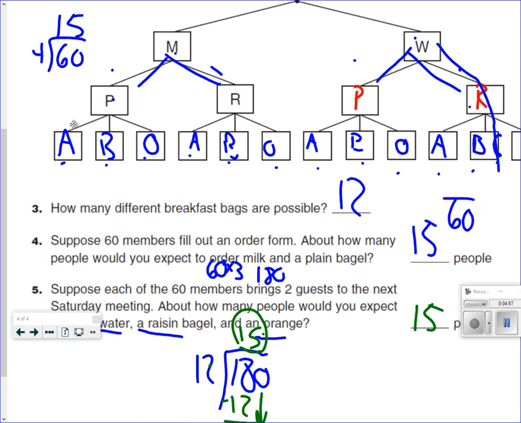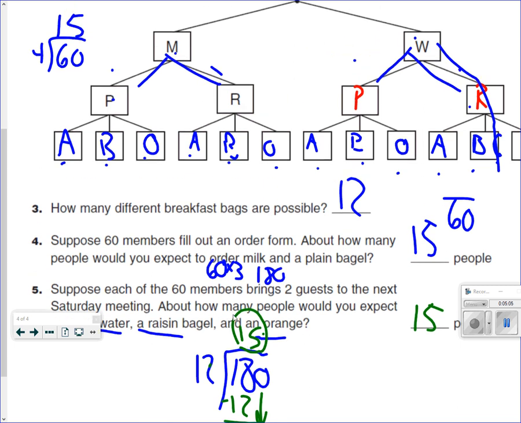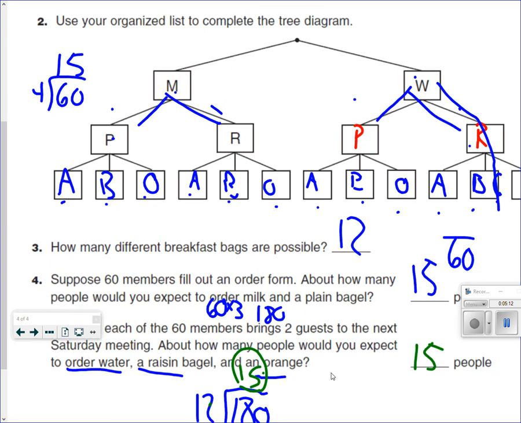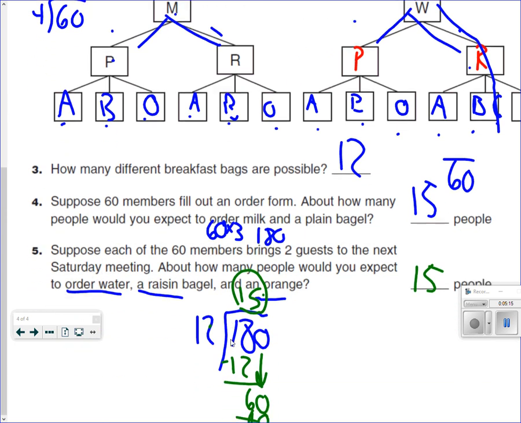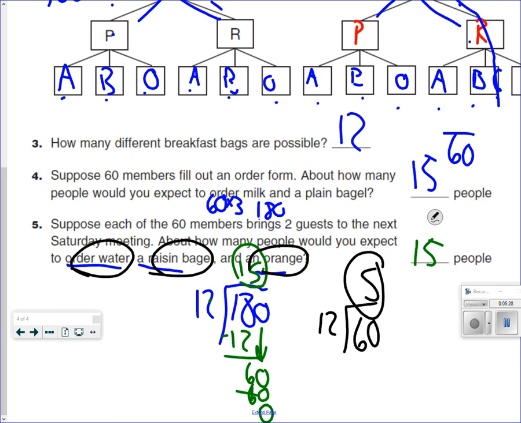Once we lowered it all the way down, how about this? I'm going to try this one with you. Let's say we have 60 people right here. How many of them would pick this option out of 60? So if we have 60 people, how many of them would order water, raisins, and an orange? Well, you have 60. You're going to have to divide that by 12. So only 5 people would pick that option. Because if 5 all picked each one of these options, that would equal 60 altogether.